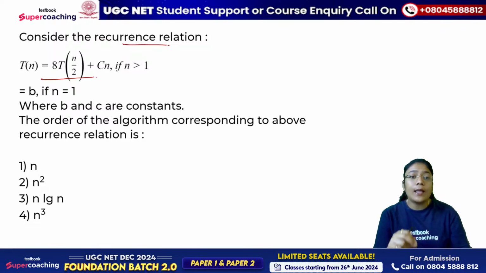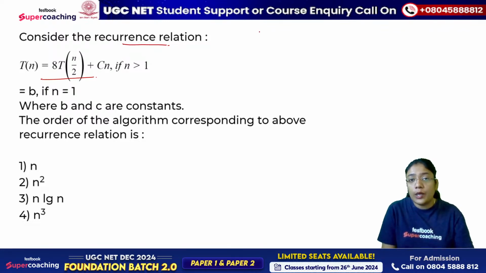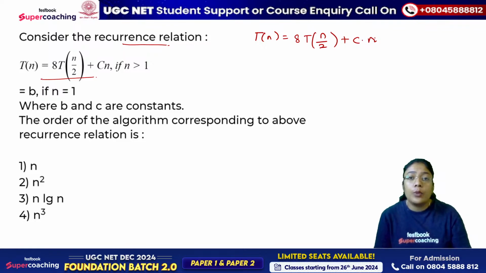So can you tell me that to solve the given recurrence relation, T of n is equal to 8T of n by 2 plus Cn, which method would you prefer? Will you be using substitution method, recursive tree method or Master's theorem? Write in the comment section which method will you be using.